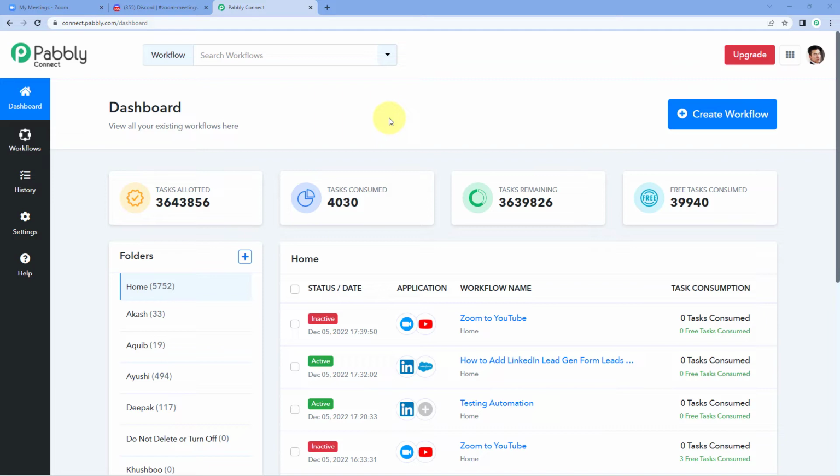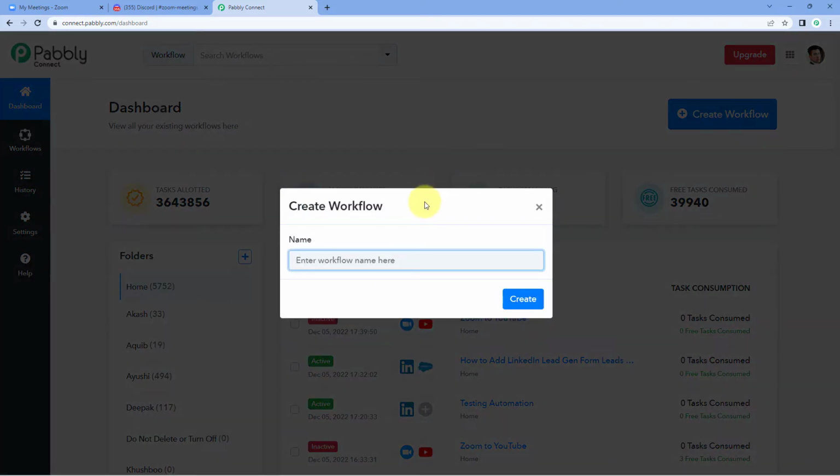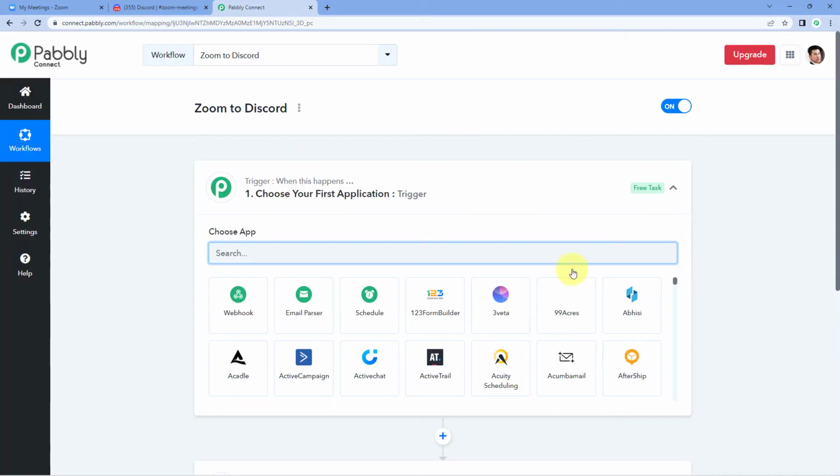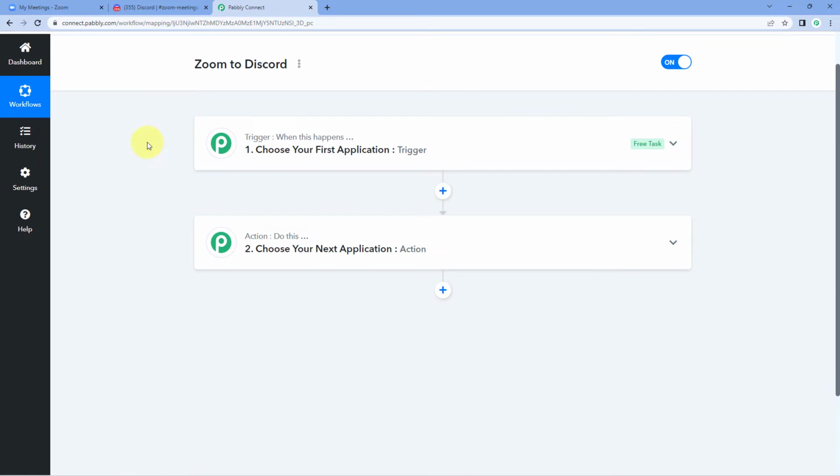After reaching this dashboard, just click on Create Workflow and give your workflow a name. For example, I would like to name my workflow Zoom to Discord. And then just click on Create. Now we can see that our workflow is open over here.